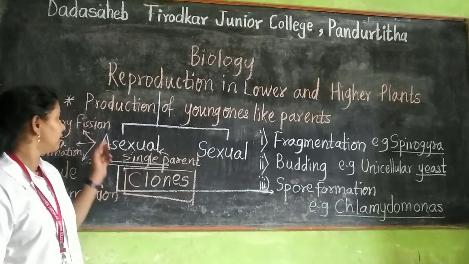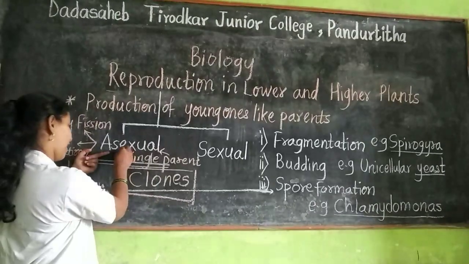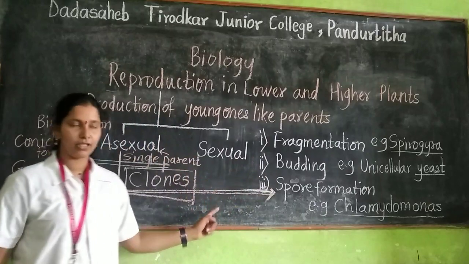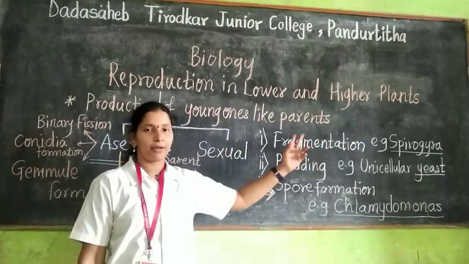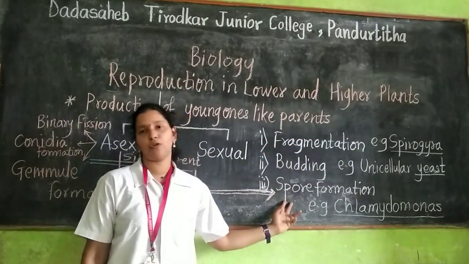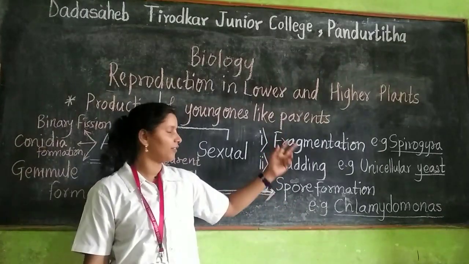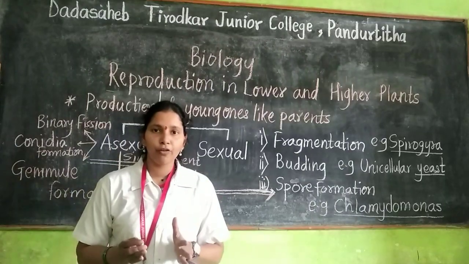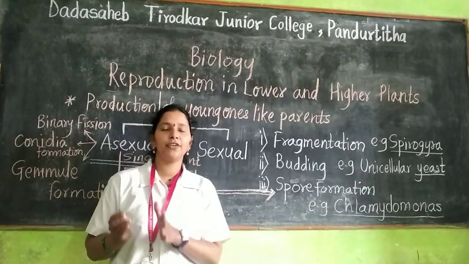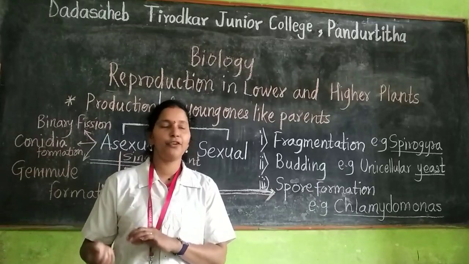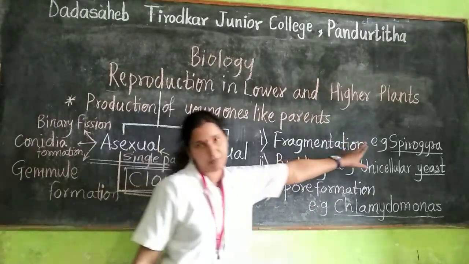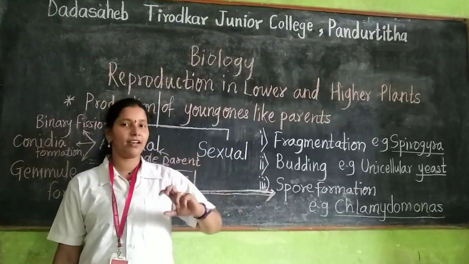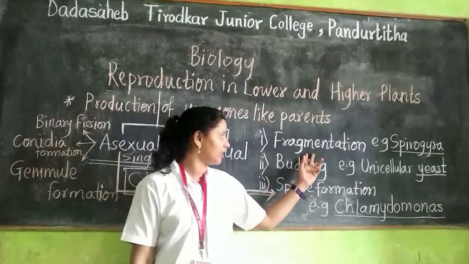Asexual reproduction has different modes, or ways. These are fragmentation, budding and spore formation. First of all we have to see fragmentation. In fragmentation, the body of an organism is divided into different fragments, or pieces. The example is Spirogyra, a well-known example from 11th standard, which we also see in fragmentation.